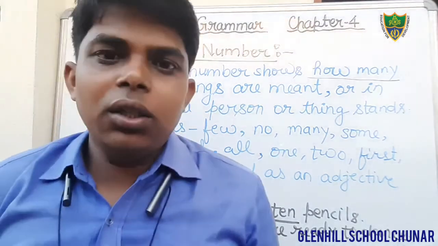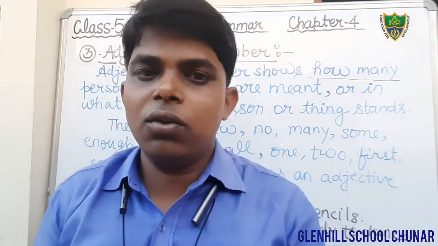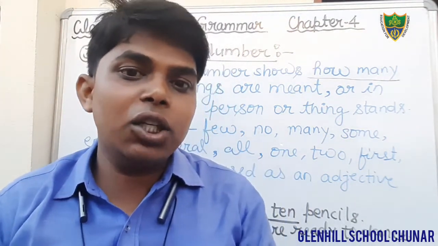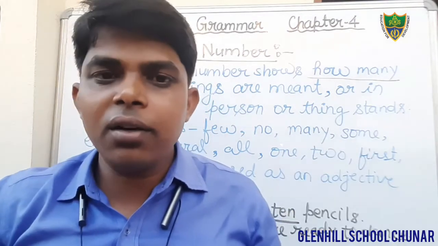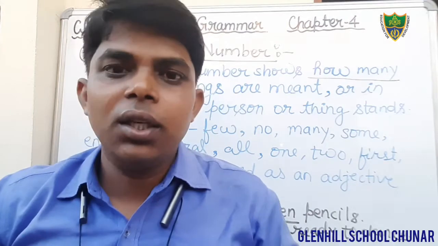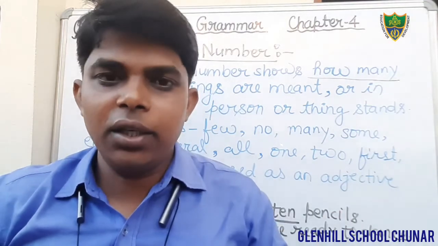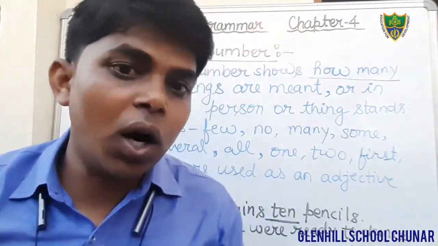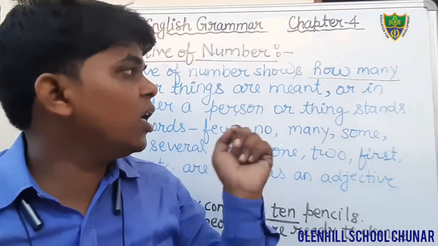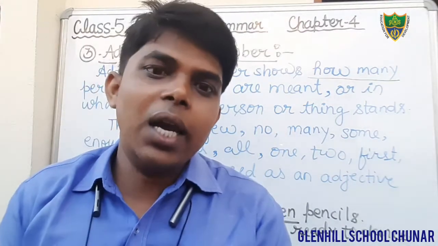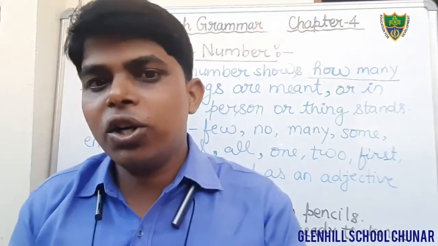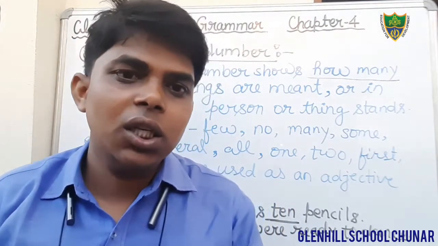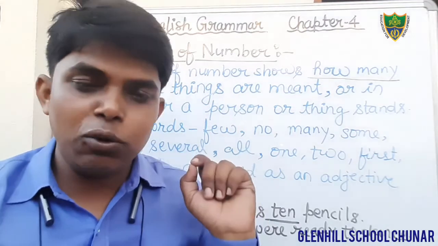So students, today we have read adjective of quantity, and we have also revised the definition, features and adjective of quality. Today we have discussed adjective of quantity and adjective of number. I have told you all these things in detail. Okay students, you will revise it. What is adjective of quantity?